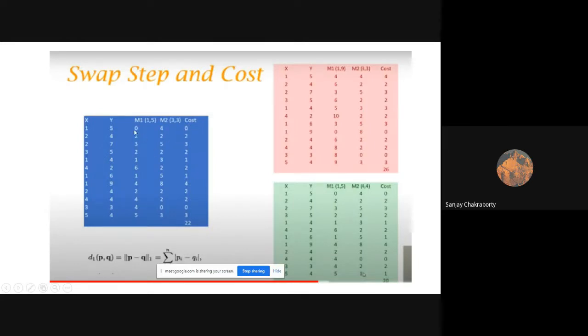Clear? This is the minimum distance. 0 is the minimum. Within 2, 2, 2 is the minimum. Within 3, 5, 3 is the minimum. Within 2, 2, 2 is the minimum. Within 1, 3, 1 is the minimum. Within 2, 6, 2 is the minimum, and so on.